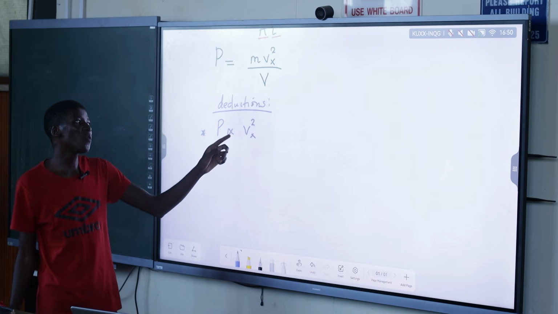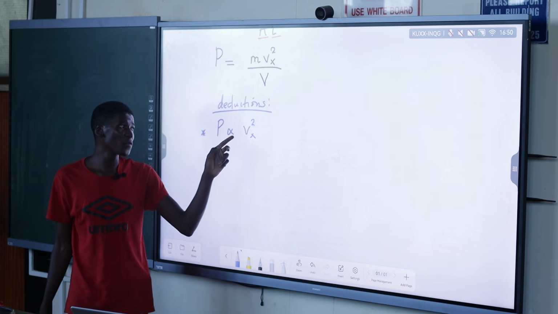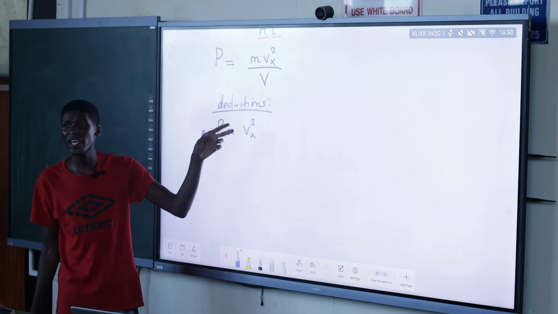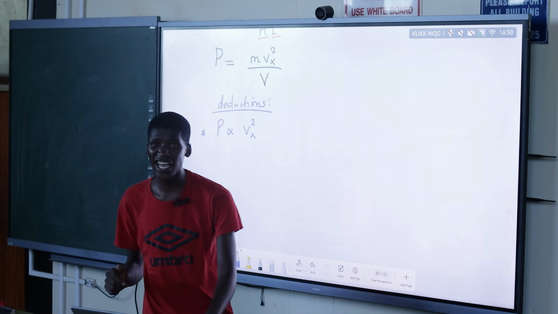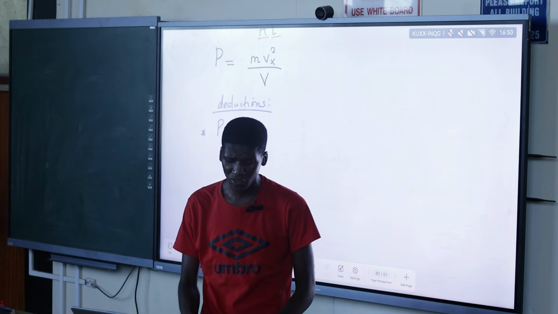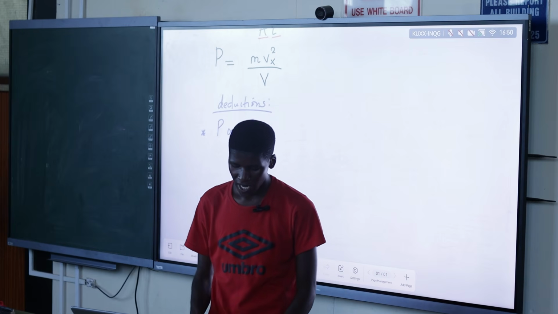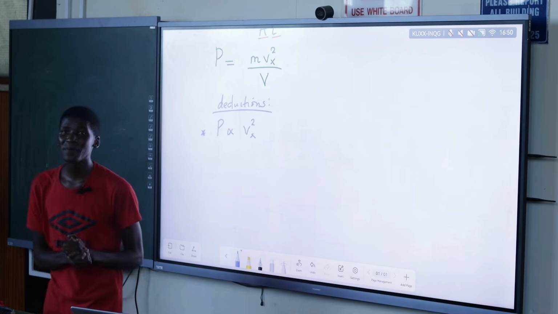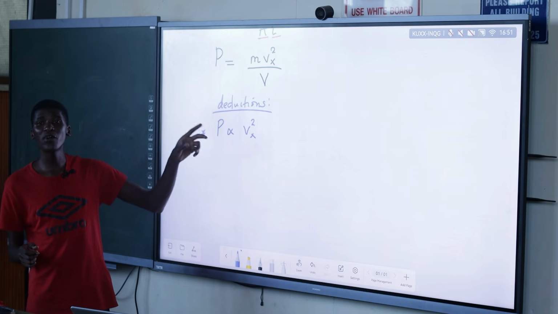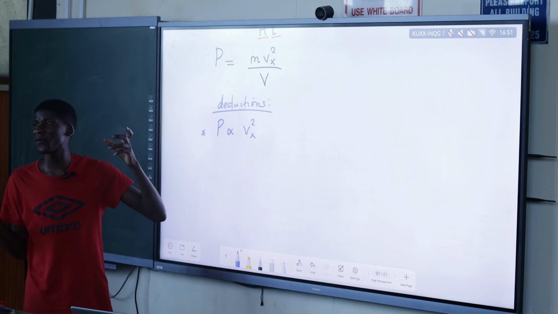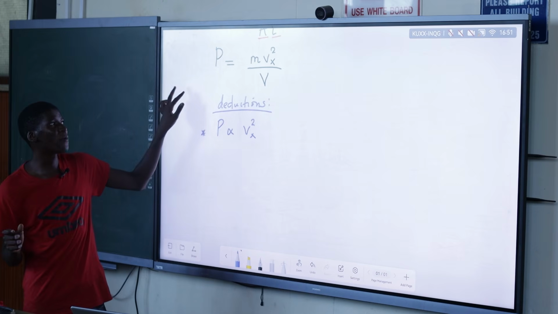But now the thing is Vx squared, the square of this horizontal velocity, comprises two terms. When I say square, it simply means multiplying two terms. Because we multiply two terms, what does that mean? It means we have to look at whether these terms come from the same place.